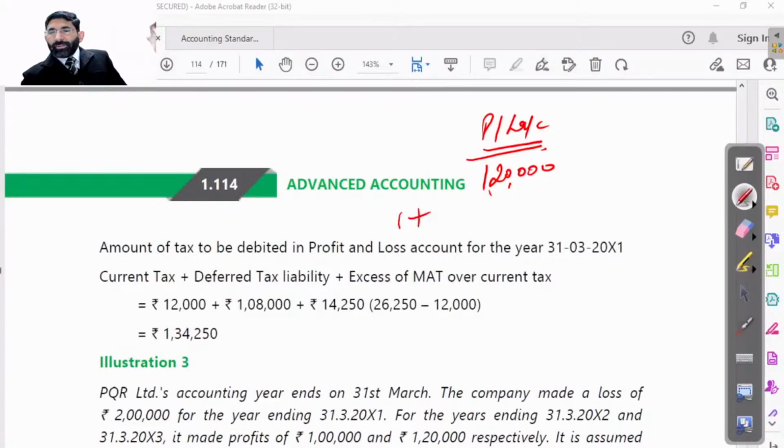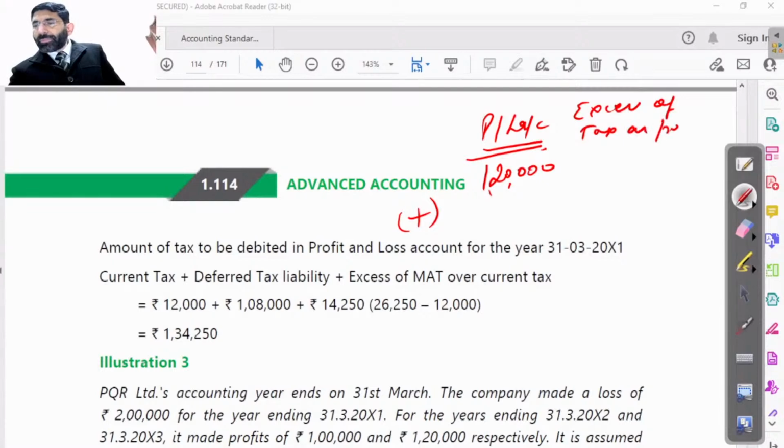Plus, we have to pay the excess of tax as per MAT over tax as per Income Tax Act.